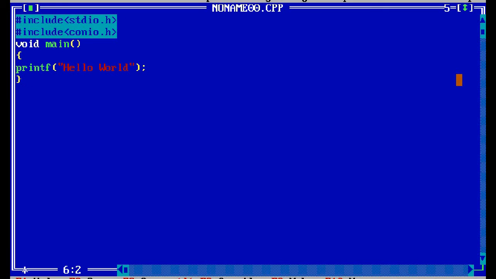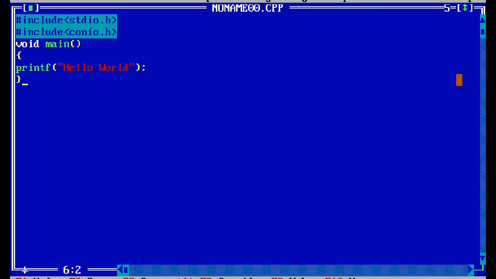So here hash include stdio.h is the header file, which includes the standard input output library functions that come from C language. If we include stdio.h, the printf statement will be supported. The stdio.h header file goes on the top, standard input output dot h.